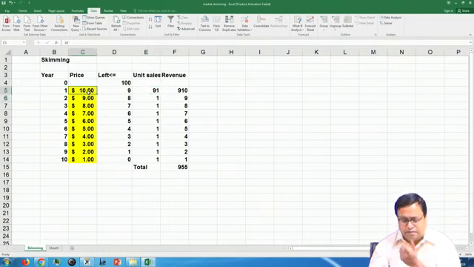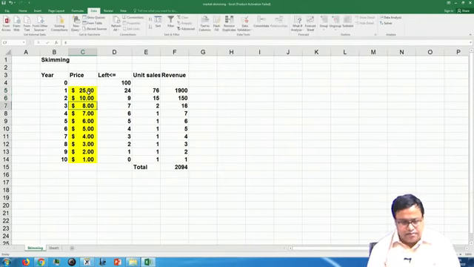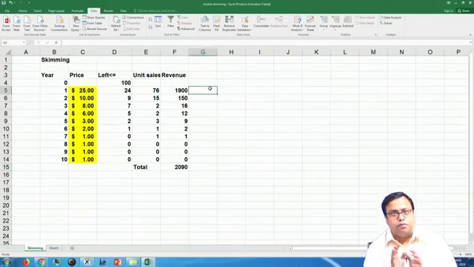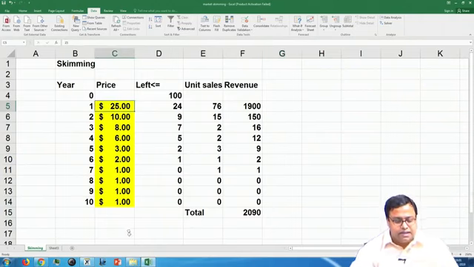So, let me give you another picture. Let us make it 25, 10, then 8, then 6, then 3, then 2 and then 1, 1, 1, 1. So, now understand the problem carefully. When the price is $25, what is the demand?